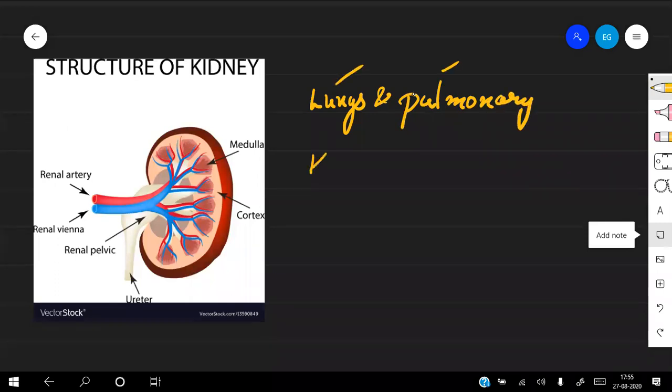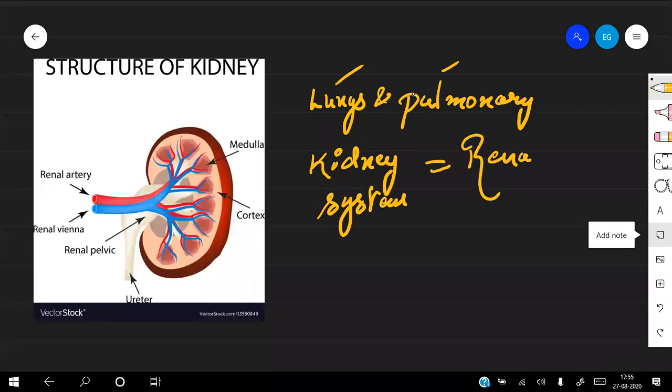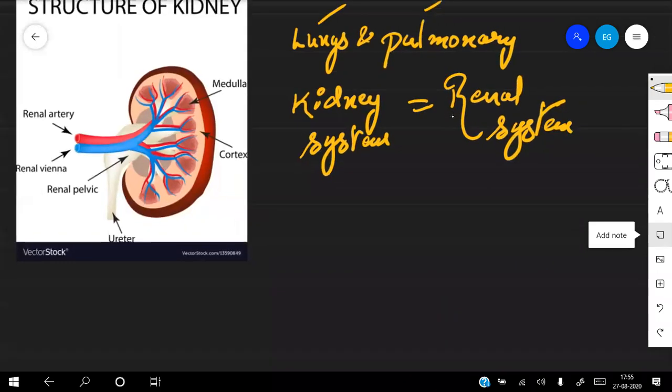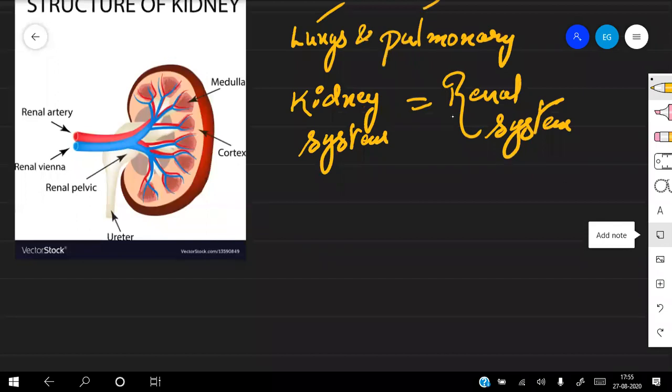Similarly, the kidney system is also known as the renal system. So the artery which supplies the kidneys is known as which artery? The renal artery, because it's carrying blood to the kidney.